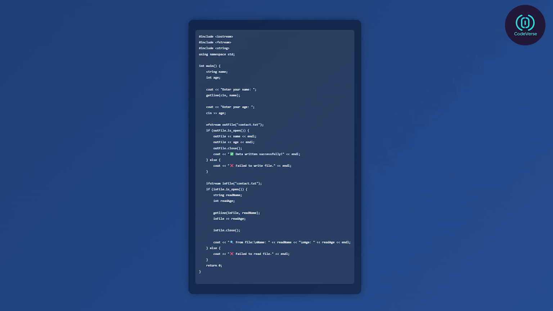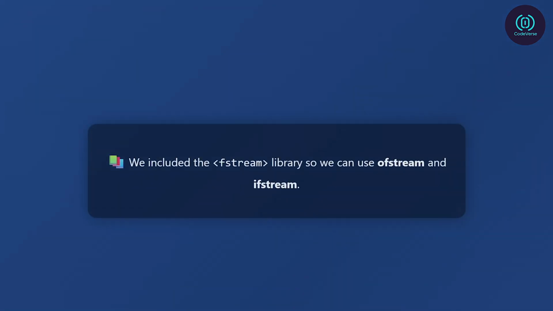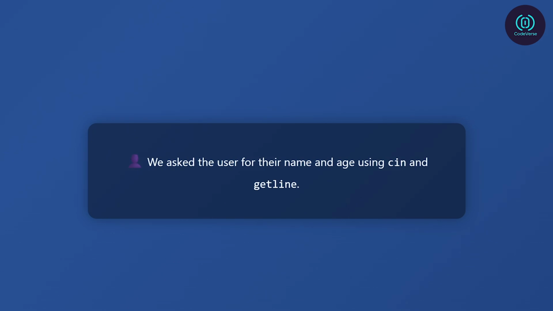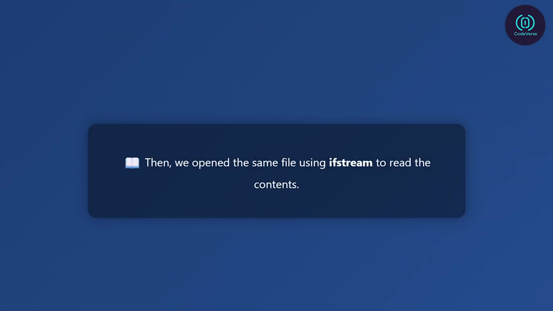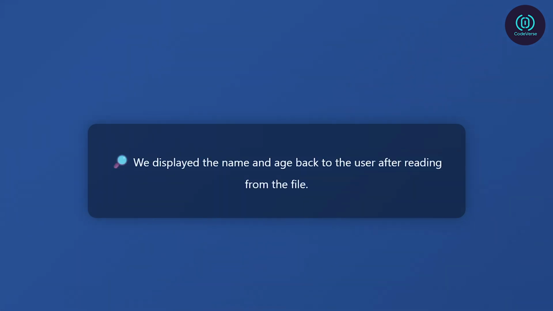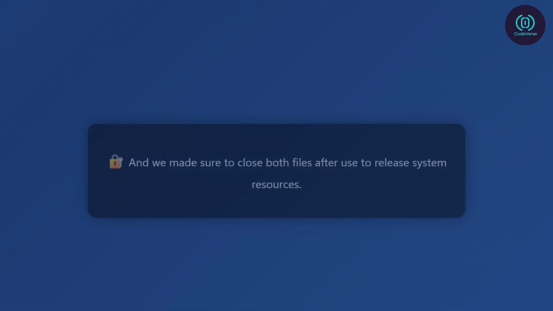endl; } return 0; Let's break this down. We included the fstream library so we can use ofstream and ifstream. We asked the user for their name and age using cin and getline. We wrote that info into contact.txt using ofstream. Then we opened the same file using ifstream to read the contents. We displayed the name and age back to the user. And we made sure to close both files after use.